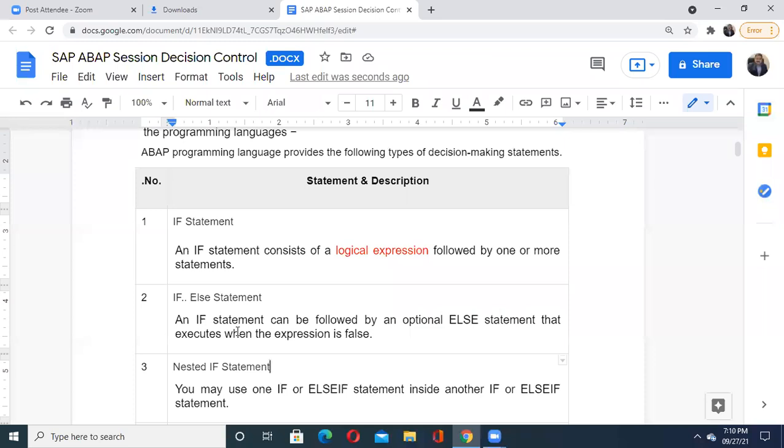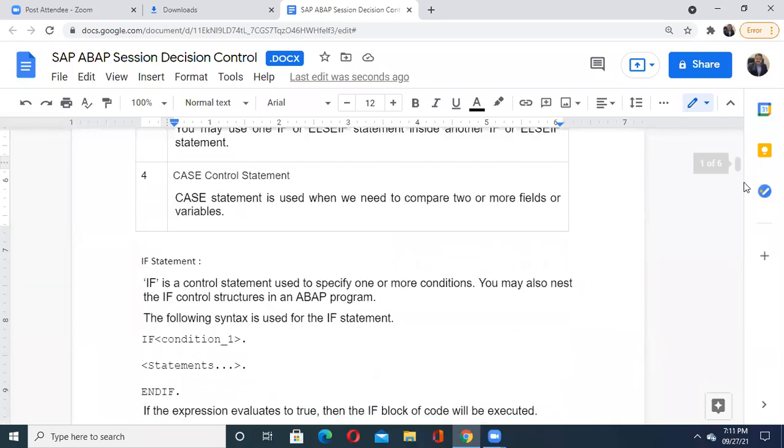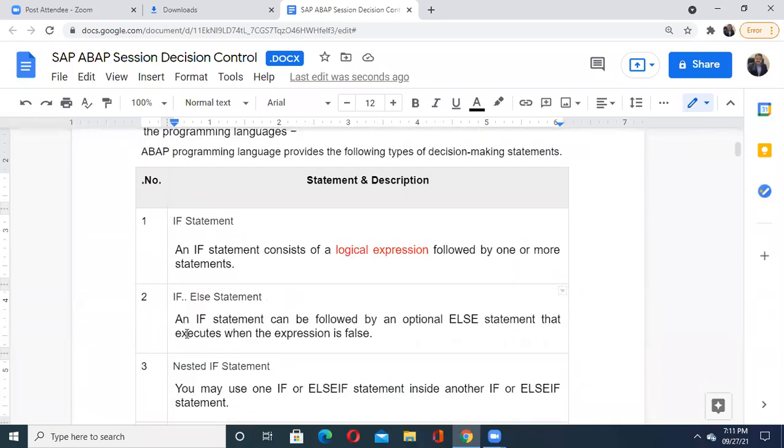To make your program more readable and expressive, instead of if, we can use another decision statement known as if else. An if statement can be followed by an optional else statement that executes when your expression is false. It means when the condition written in your if is false, then the code you write under the else block gets executed. That is your if else statement.